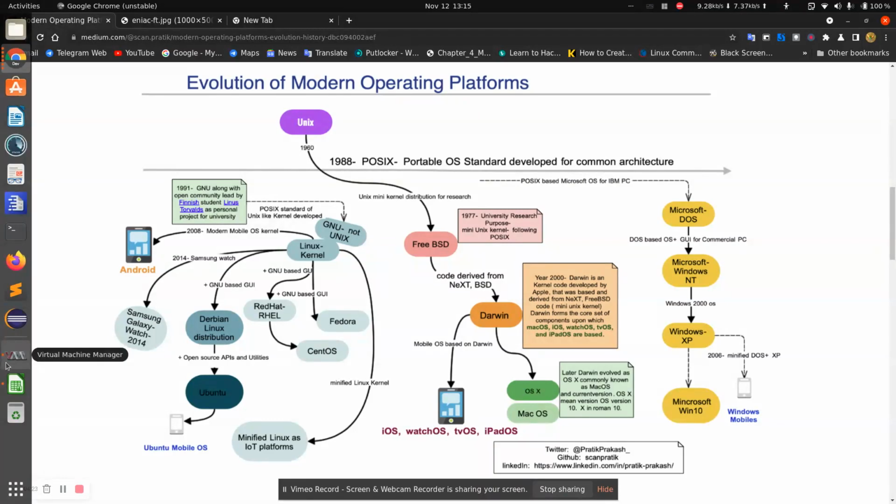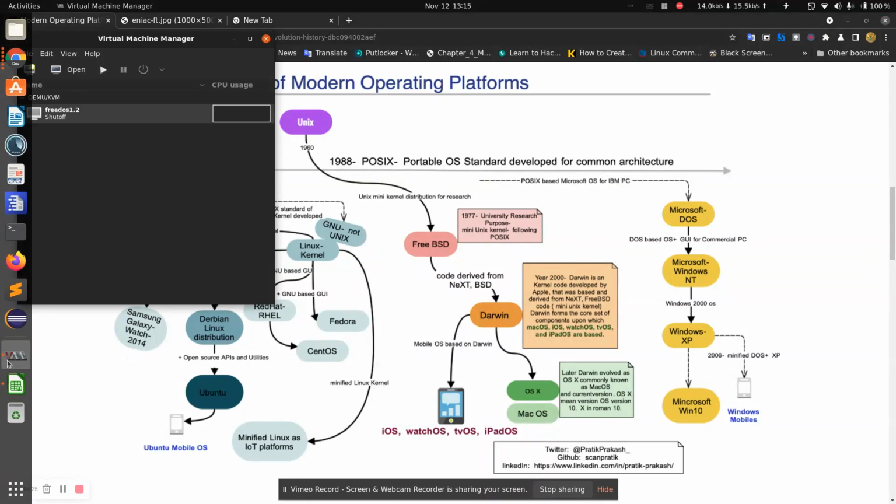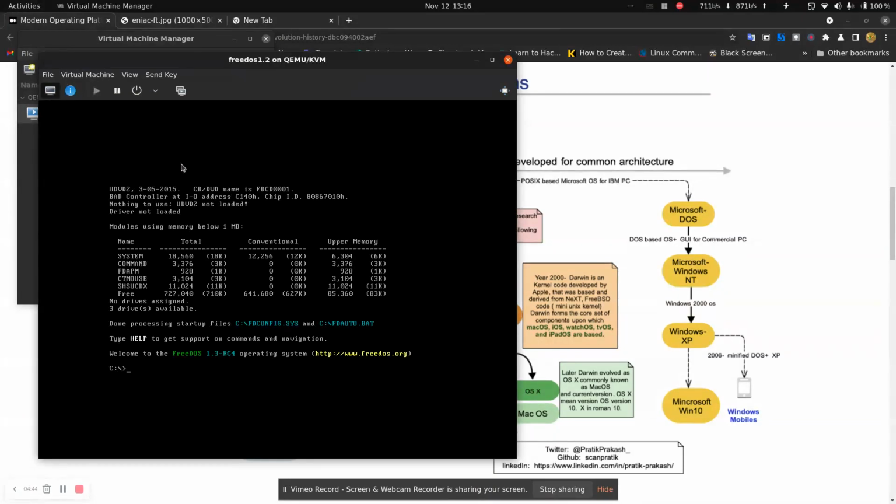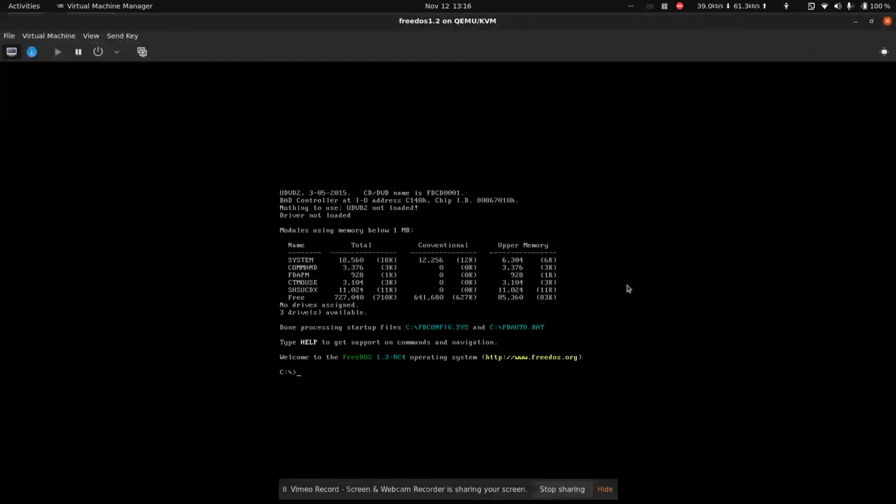Let's look into this MS-DOS, which we are talking about. I am running a virtual machine. Okay, this is what MS-DOS looks like. I am typing the dir command.